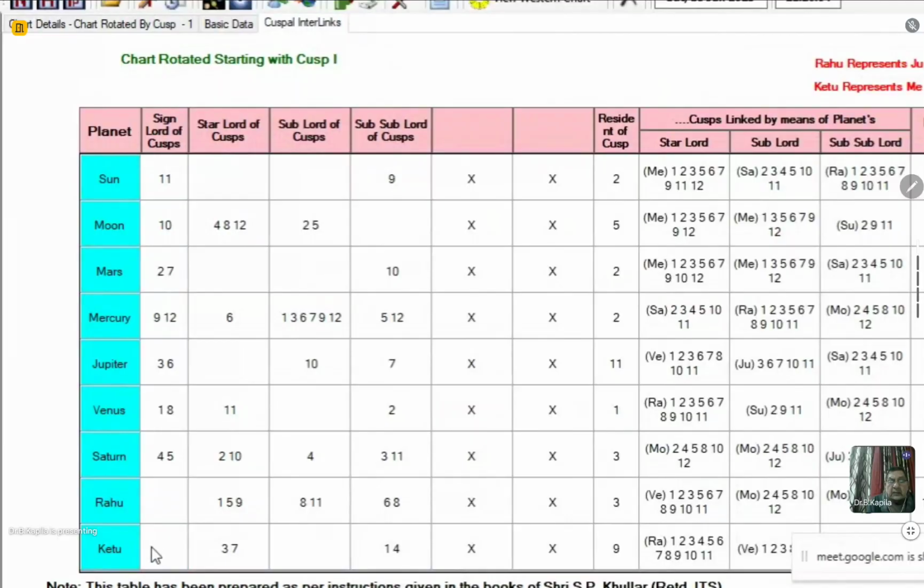If you look at the significations of Ketu, Ketu is involving 5, 7, and 11, along with 2, 4, 6, 10.